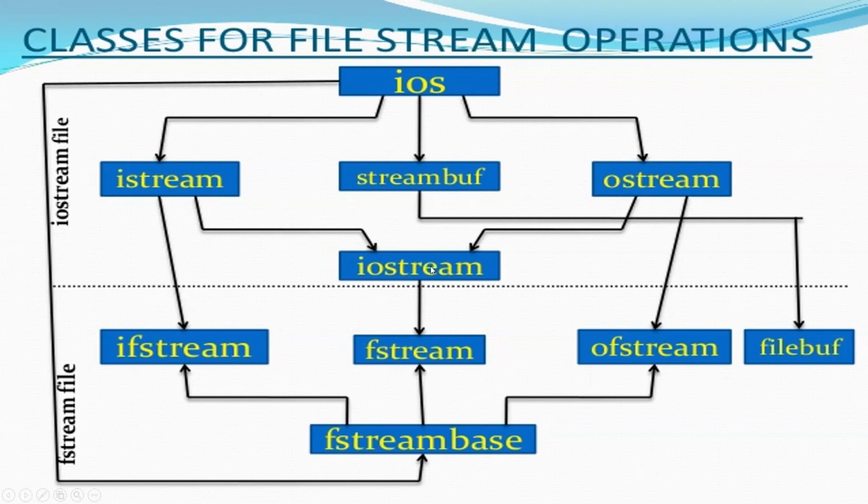And from IO stream we directly make an F stream class, which is going to give us all the properties of IO stream also. Have you understood? Do not worry about this diagram because we don't have to learn it. We just have to understand that because of this set of classes, we have IO stream and F stream as the main classes that we'll be using.